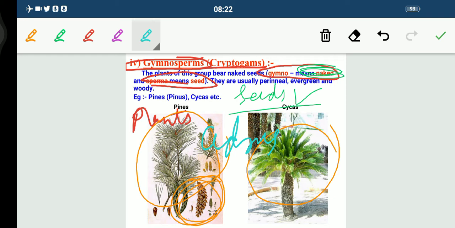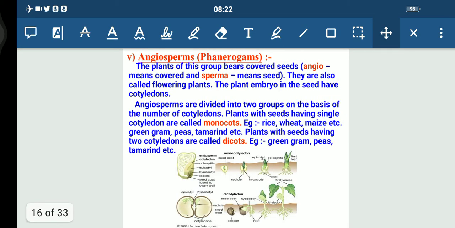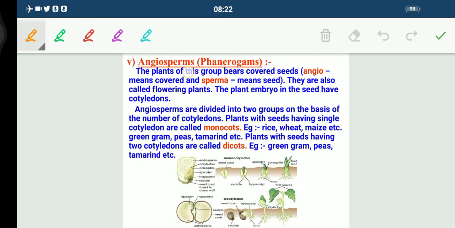Now talking about the last plant group that we are going to study, angiosperm. You all can see here, angiosperms are also known as phanerogams. Gymno means naked, so just opposite of gymno, angio means covered. So they have covered seeds, and sperma means seeds. Remember, they are also called flowering plants. Sometimes the question may come: write down the characteristic features of angiosperms. So you can add this point, that they are also known as flowering plants.